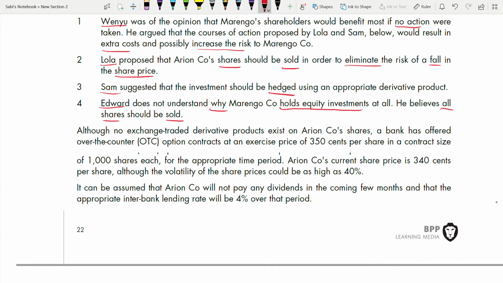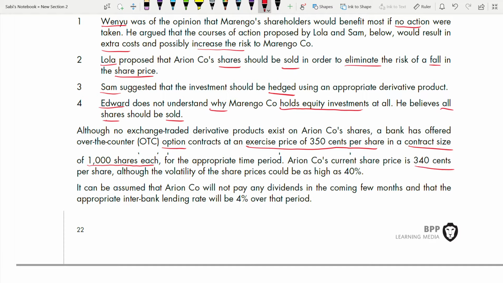Although no exchange traded derivative options exist on any company shares, a bank has offered over-the-counter option contracts at an exercise price of 350 cents per share in a contract size of 1,000 shares each for the appropriate time period. So it's an option contract. The exercise price is 350 cents per share. Contract size is 1,000 shares each for the appropriate time period. And Arian company share price is 340 cents per share.